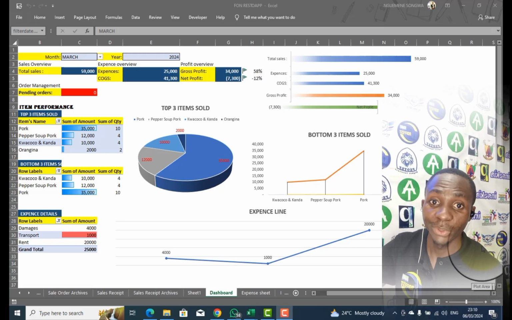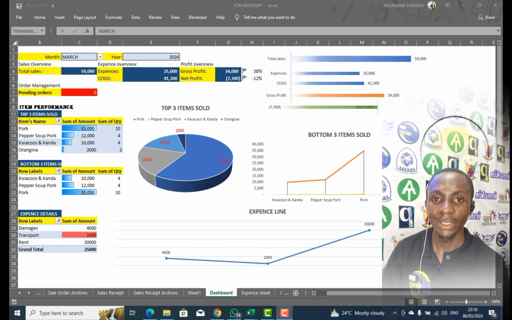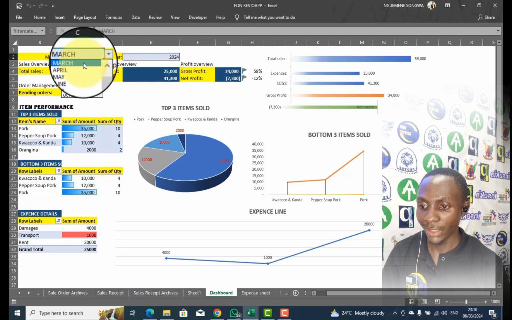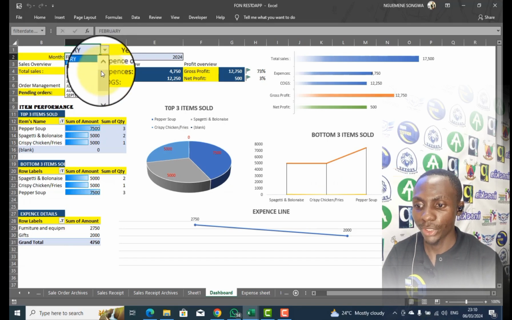So that's what we're seeing in this video, how to build a dashboard, or let's say more precisely, how to use charts and pivot tables in MS Excel. We are going to build something similar to this in the very same worksheet that we have here. You can use any worksheet of your choice.